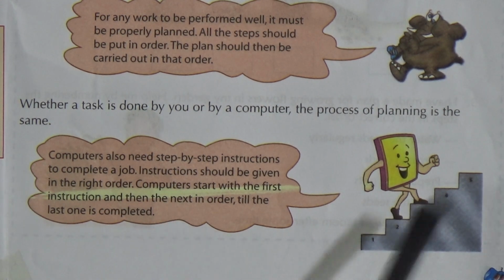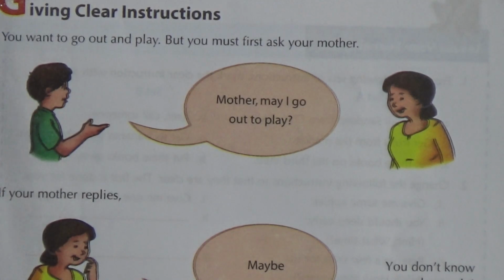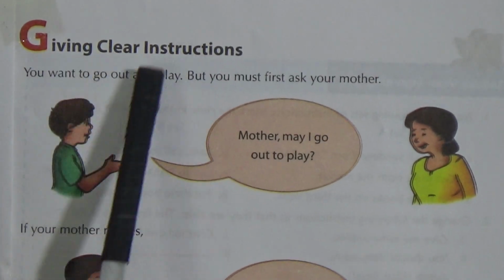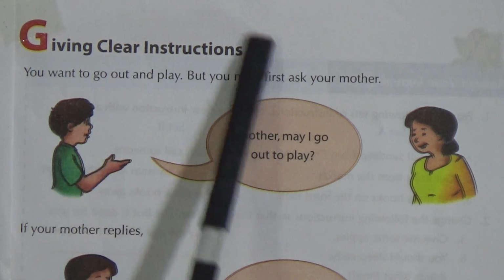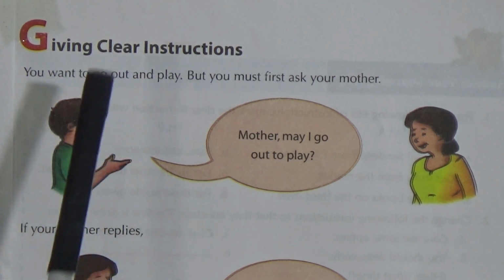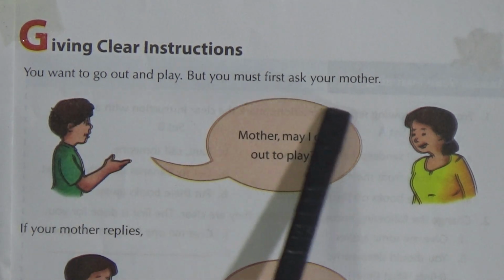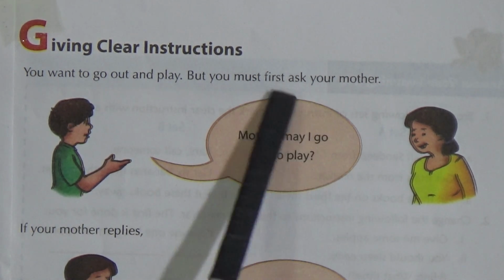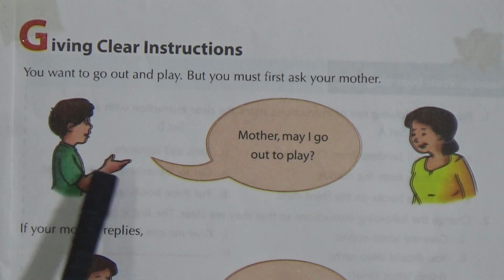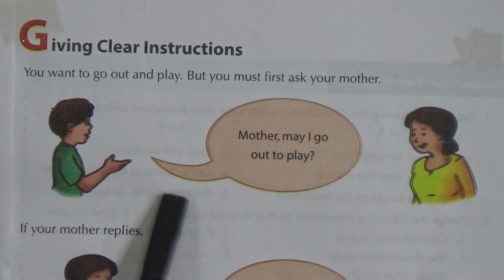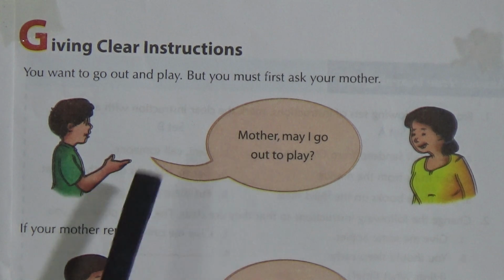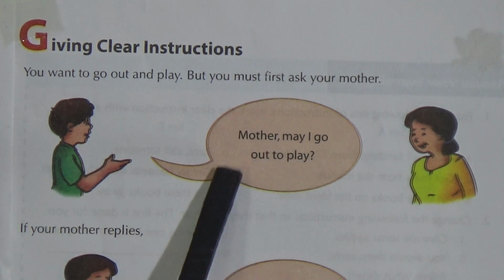Look at the next page. We're going to page 87. Page 87 is giving clear instructions. So the instructions need to be clear. You want to go out and play, but you must first ask your mother. Let's see planning again. Okay, look at the picture here. The boy is asking his mother for permission. Mother, may I go out to play?